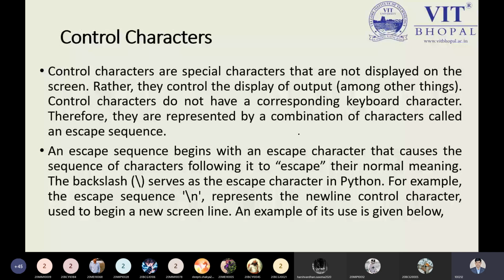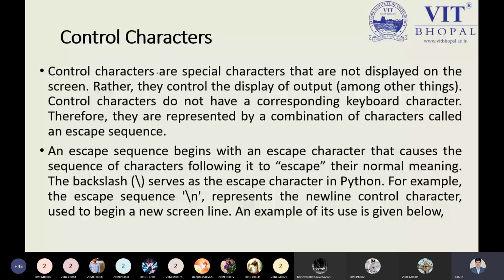Okay, next point we have over here: control characters. You have to read all the statements very carefully, and it will help you understand Python programming very well. Control characters are special characters that are not displayed on the screen. So these are special characters which will not be displayed in our output.